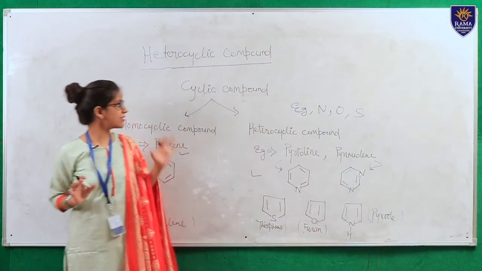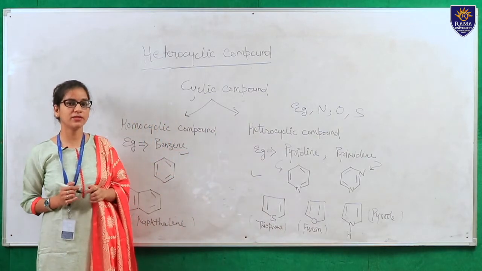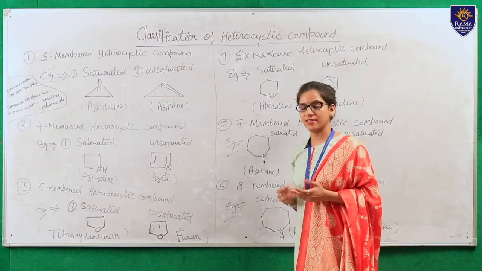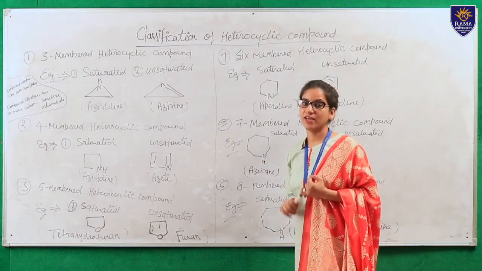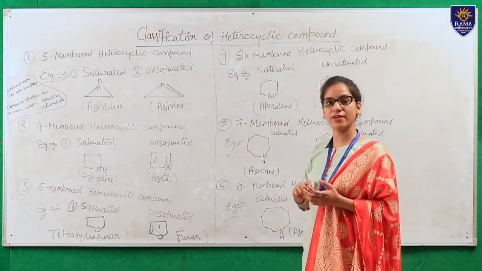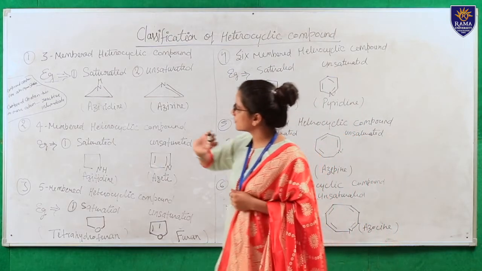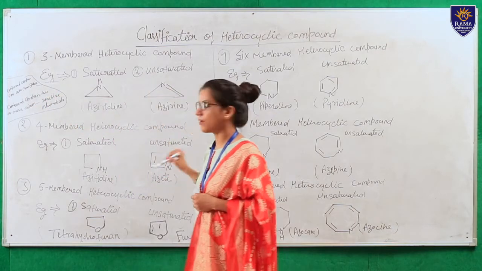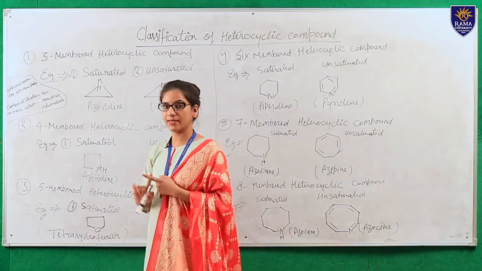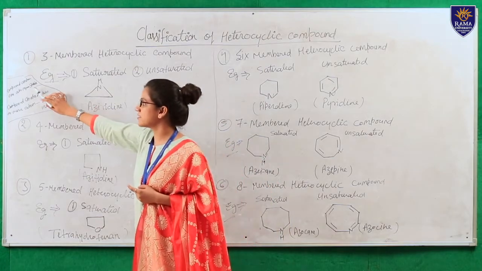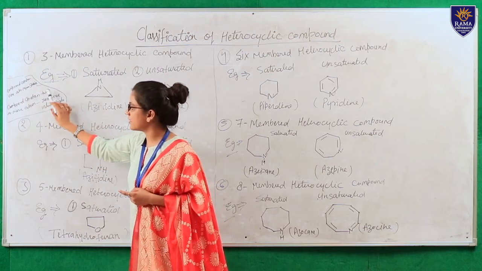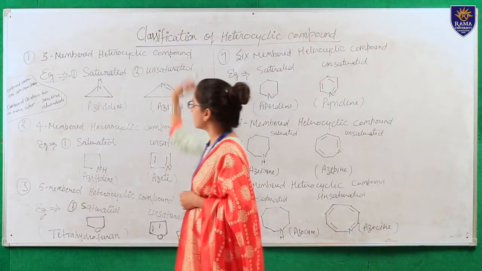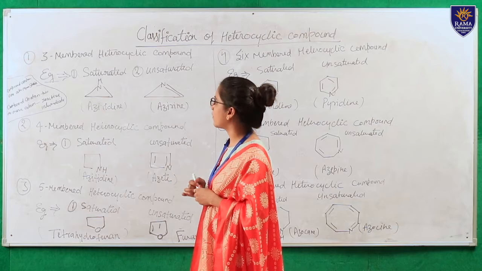Now I will discuss the classification of heterocyclic compounds. I already discussed heterocyclic compounds; we deal with their synthesis, properties and application. Now I will discuss the classification. Before classification I will tell you one thing: if any cyclic structure contains one heteroatom, it is a stable compound. If a compound contains two or more heteroatoms, the compound is a reactive intermediate. Okay, then the classification of heterocyclic compounds starts.